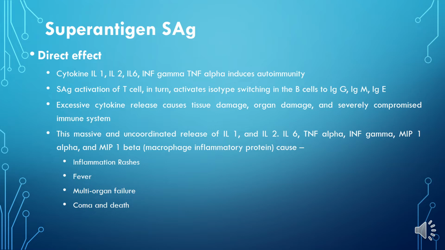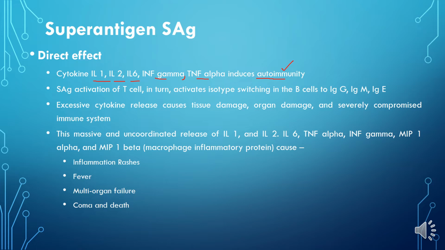Apart from the great variety of activation of the T cells and B cells, these cytokines, interleukin 1, interleukin 2, interleukin 6, IFN gamma, TNF alpha, all of these start attacking the body cells. The immune system is unable to distinguish between self and non-self cells, and that causes this autoimmunity.